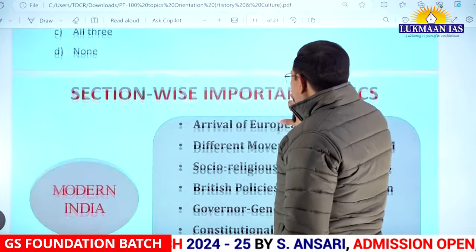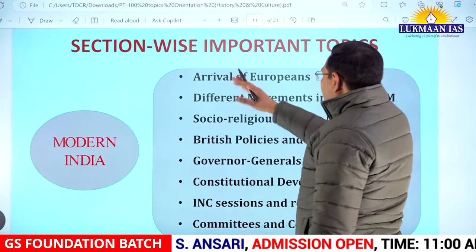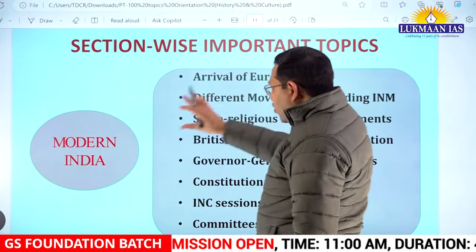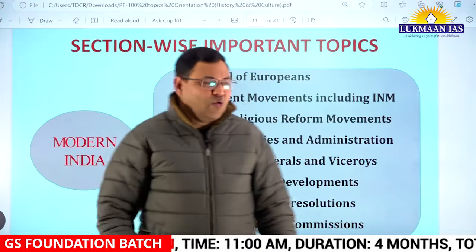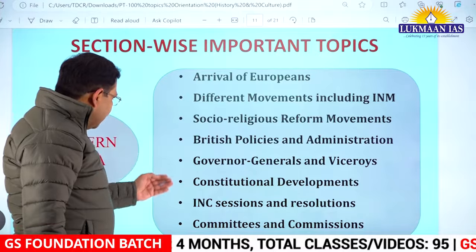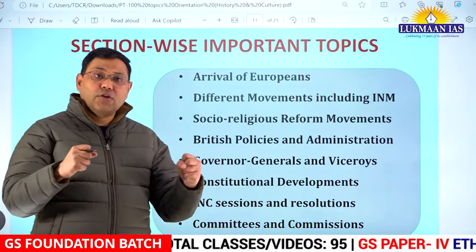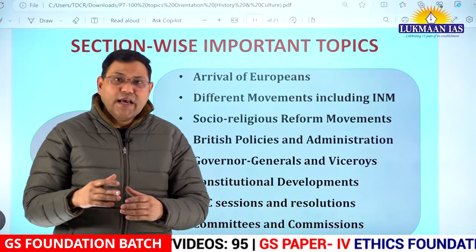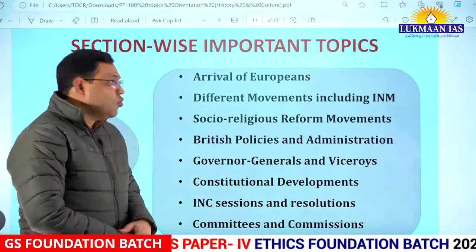Now we go to the next section and talk about important topics of modern India. If we look at modern India, we can say there have been 8 key areas from where UPSC has asked questions again and again. What are those areas?